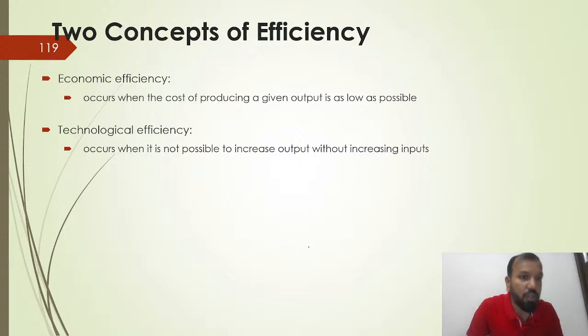The other is technological efficiency. It occurs when it's not possible to increase the output without increasing the input. There are certain cases where you have to increase the input, then only you can increase the output. Suppose you want to increase revenue in airlines or in transportation businesses, you have to increase the supply. You have to increase more seats.